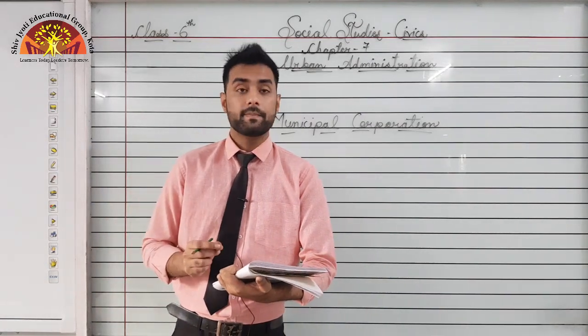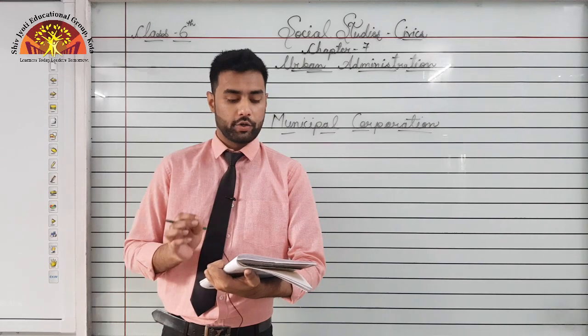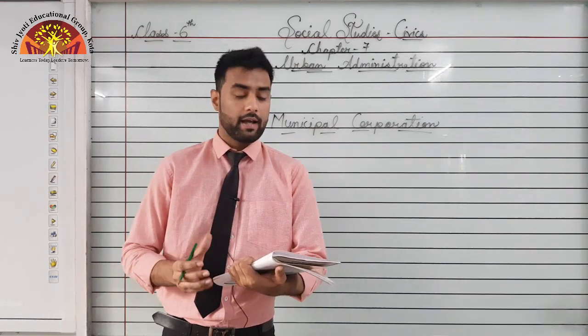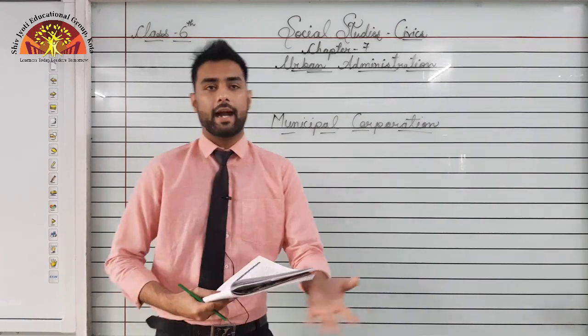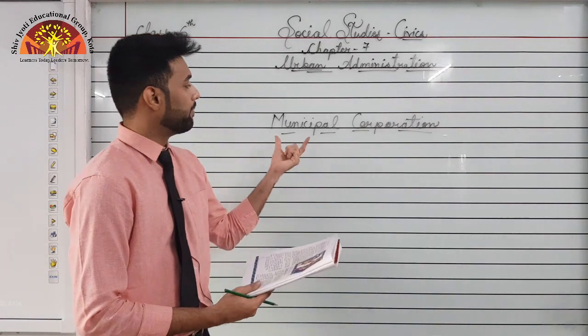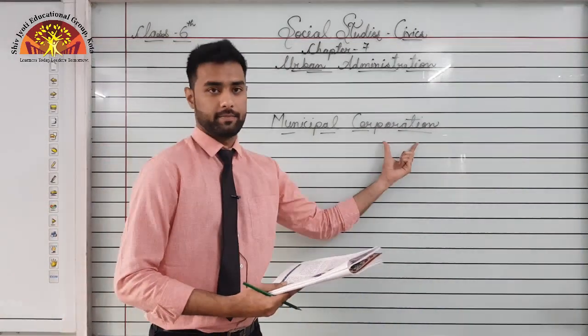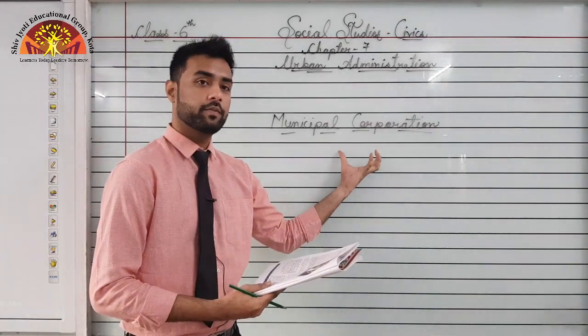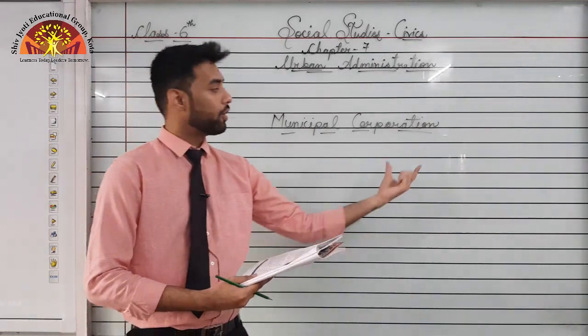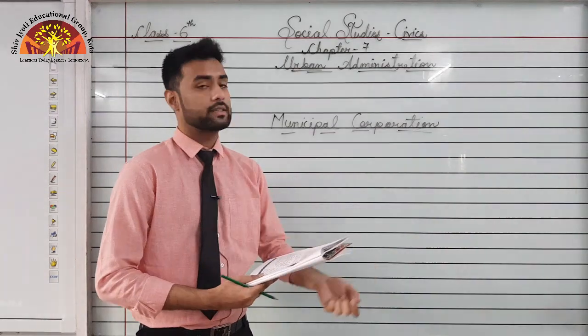A very simple question: who replaces the street light in a city? The answer is written right here. Write the answer just below the question: municipal corporation. You might be familiar with the Hindi term, Nagar Nigam, but in English it is municipal corporation.